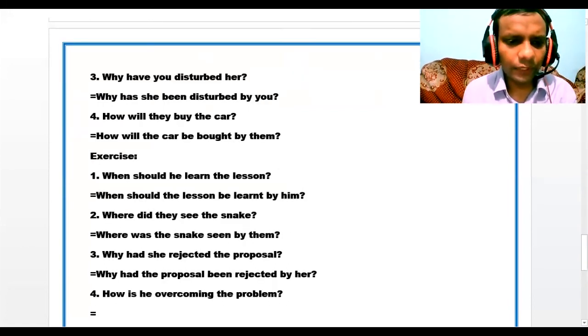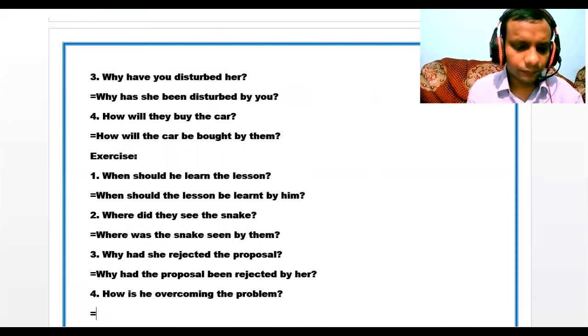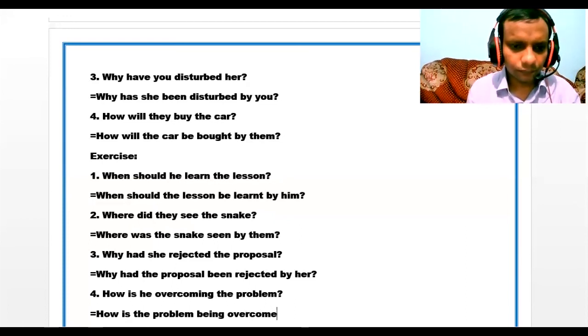In number 4, how is he overcoming the problem? So is overcoming, it is present continuous tense. So how is, then the object is the problem, it will be subject, then being, and verb overcome, then by, and the subject he will be him. And last one, question mark.